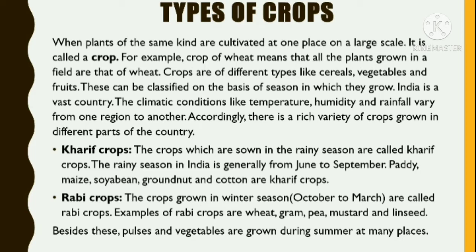The crops that are grown in summer are known as zaid crops, which are also known as summer season crops. Some examples of zaid crops are watermelon and cucumber.